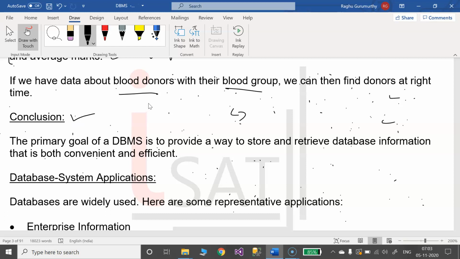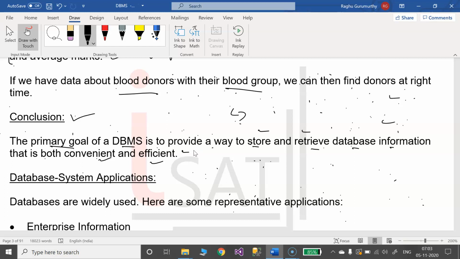The primary goal of a database management system is to provide a way to store and retrieve database information that is both convenient and efficient. Exactly. We are storing the data and retrieving the data in a convenient and efficient way. This is the conclusion.